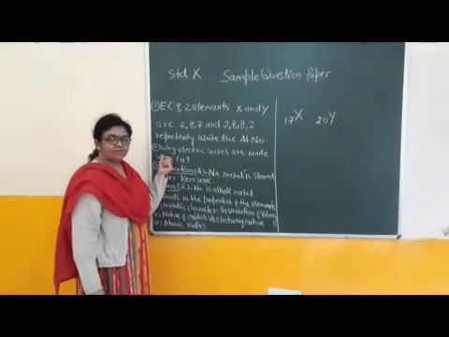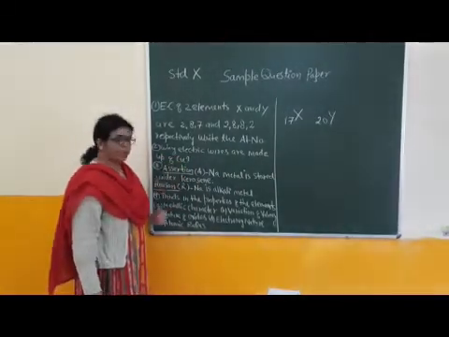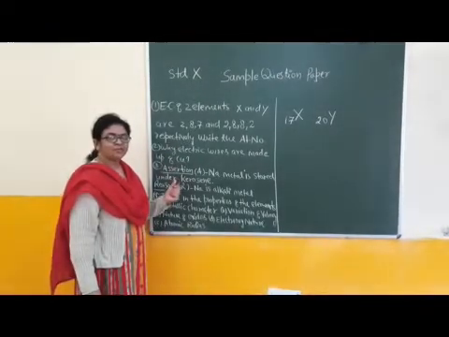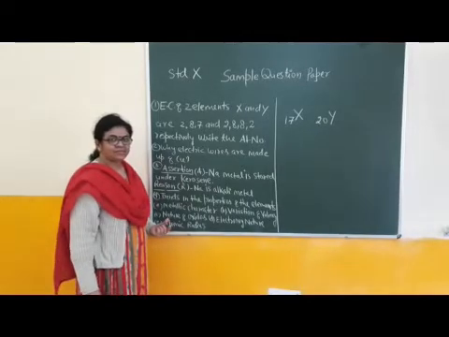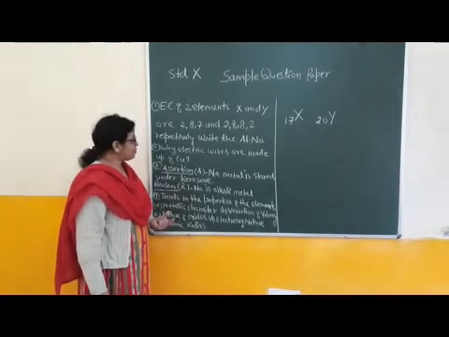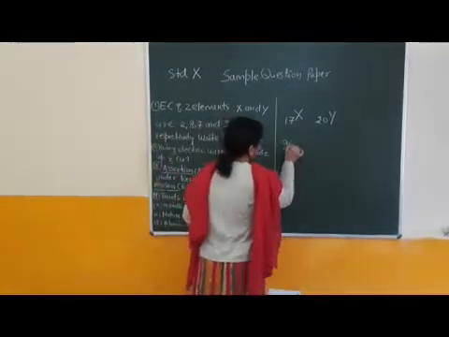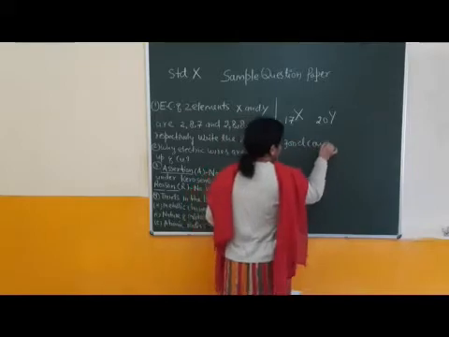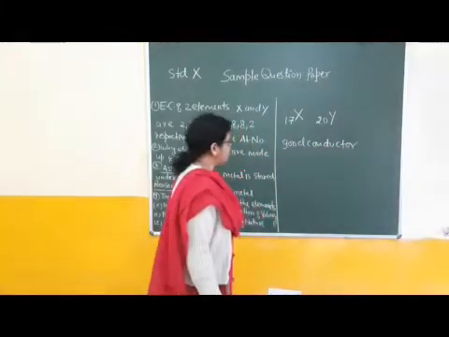Now, second short answer question. Why are electric wires made up of copper metal? Cu means copper, right? Copper is a good conductor of electricity, and that's why electric wires are made up of copper. This is a good conductor. One word answer only: good conductor of electricity.